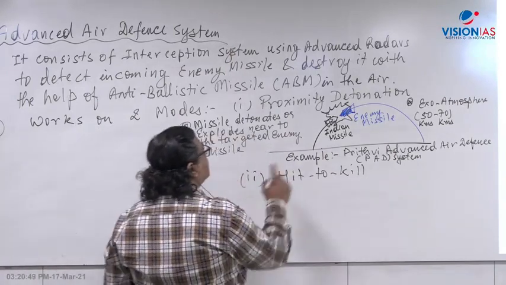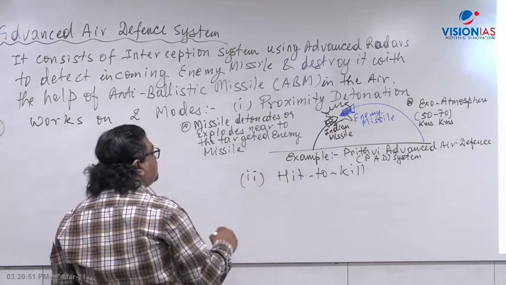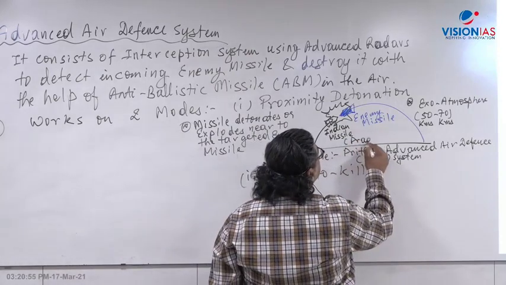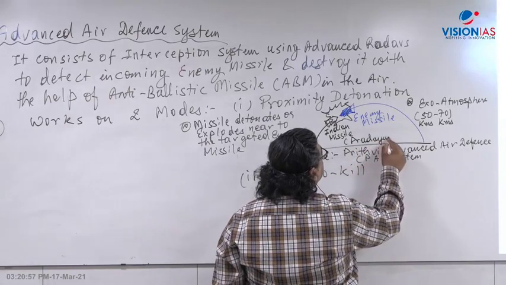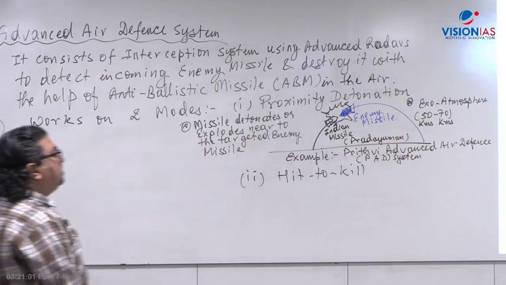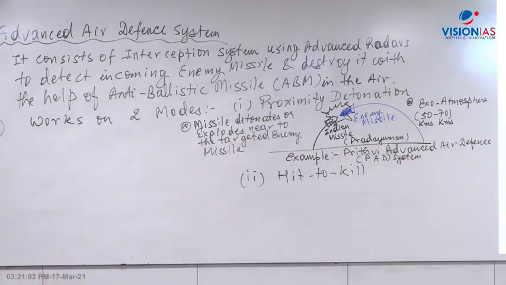And for this there is a missile. I'll give the name of the missile. The name of the missile is Pradyuman. Pradyuman is the name of the Indian missile, which can go to the higher atmosphere to a distance of 50 to 70 kilometers. That's the altitude, and can destroy the incoming enemy missile by using proximity detonation.